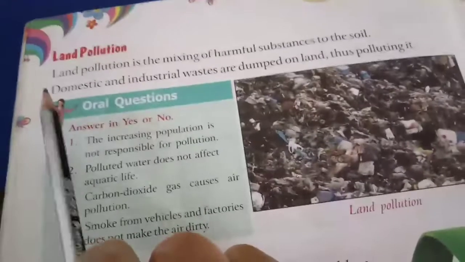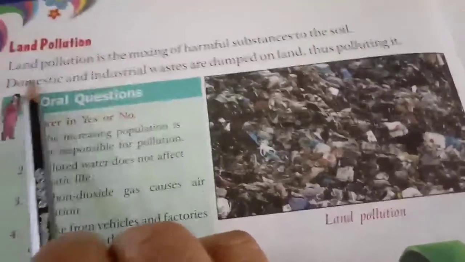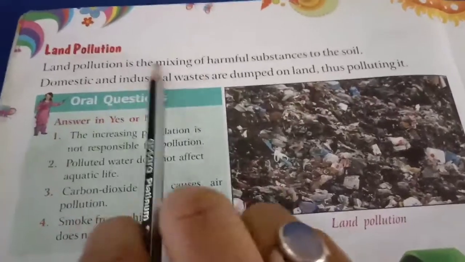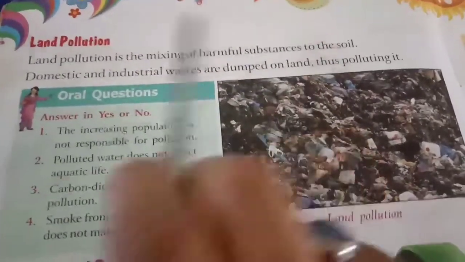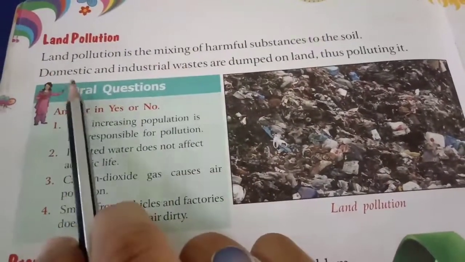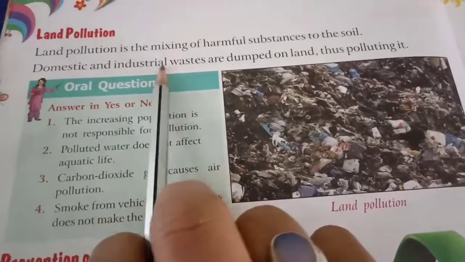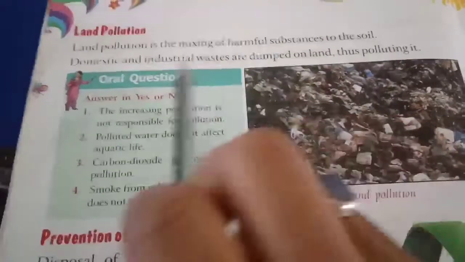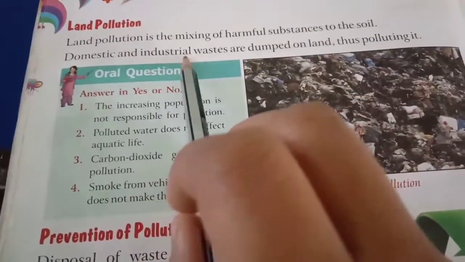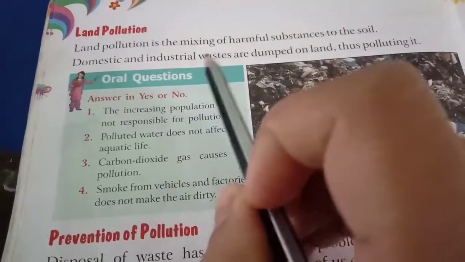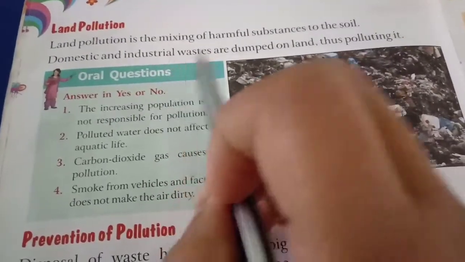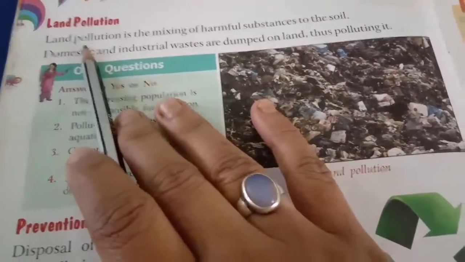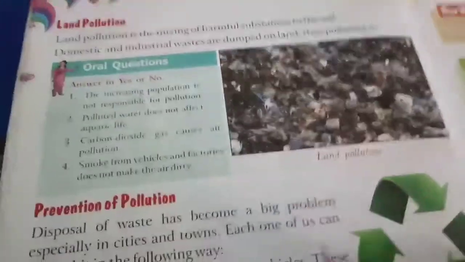Now next is land pollution. Land pollution is the mixing of harmful substances into the soil. If there is a harmful substance in the soil, it is called land pollution. The reason for land pollution is domestic and industrial waste which are dumped on land, thus polluting it. If we throw industrial waste like plastic, chemicals, maybe vegetable garbage, on the land, then it will pollute the land and the soil. So it is land pollution.